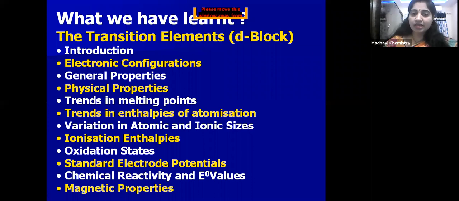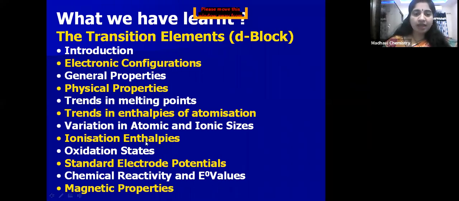Why do they have nearly similar size? Because of lanthanoid contraction, meaning the electrons fill the 4f orbital. After filling the 4f orbital, the electrons fill the 5d. So because of more nuclear charge and poor shielding effect of 4f electrons, the atomic size of the 5d series decreases. Because of that, the 5d series and 4d series of elements have nearly similar size, and therefore they have similar chemical properties.